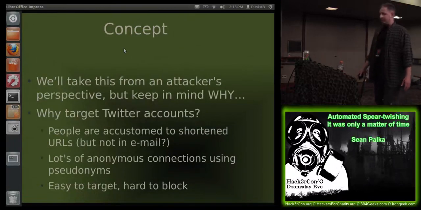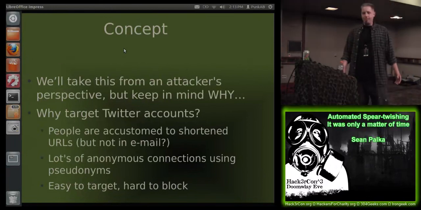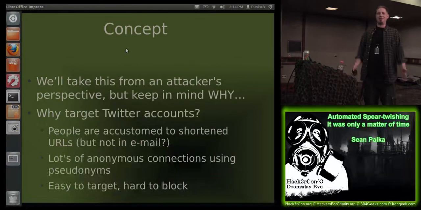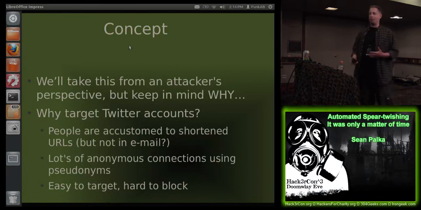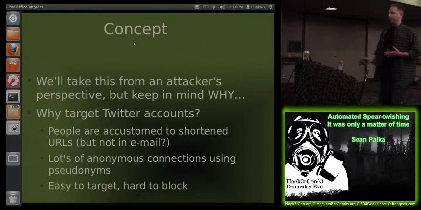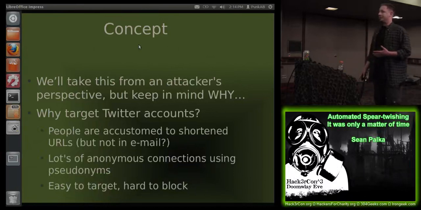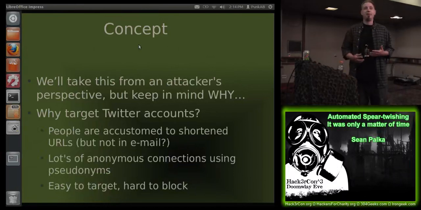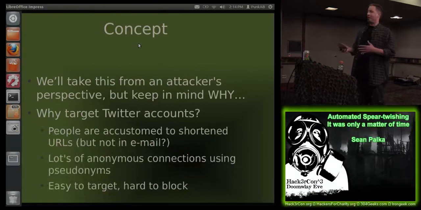So we're going to take this from an attacker's perspective, obviously. But the point behind this, as with most things, is I'm not trying to be mean or point out flaws in others. I'm really concerned with people being aware of social media and the types of things that people are exploiting in them. Specifically with Twitter accounts, people are accustomed to clicking on these shortened URLs. Now, if you notice, that's not the case in emails. If you send a shortened URL through an email, it'll likely get flagged as phishing. So we have two communication mediums that deal with this type of content differently.